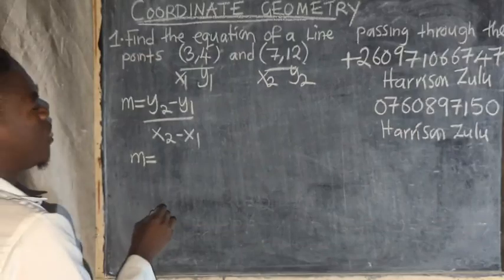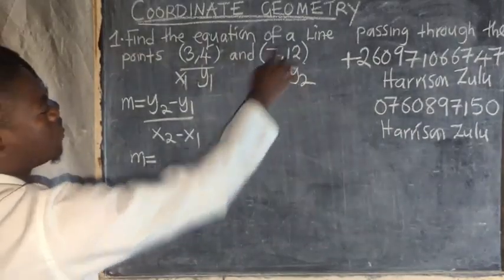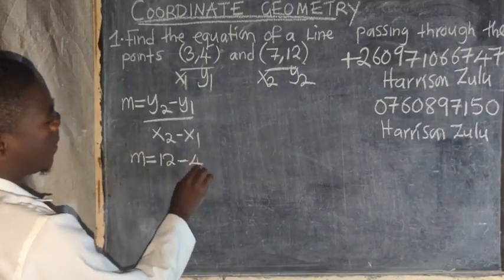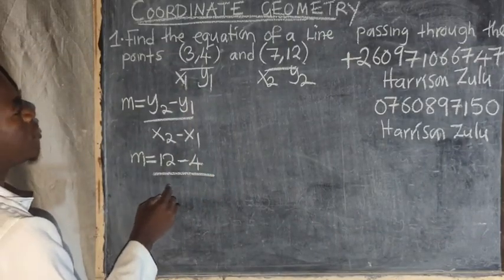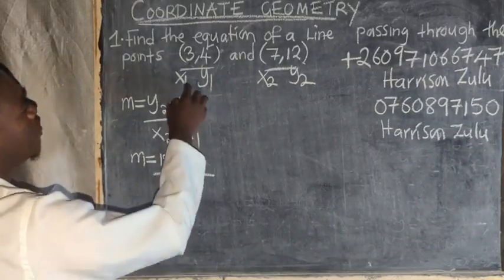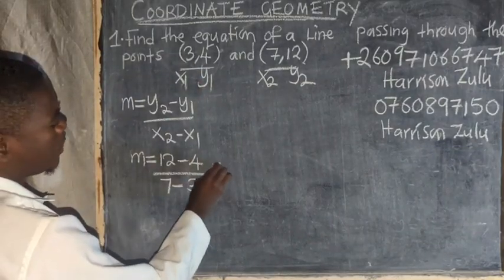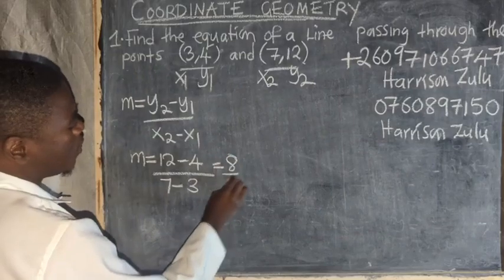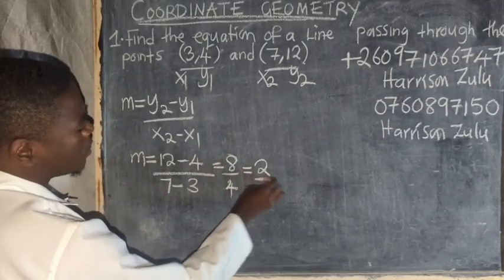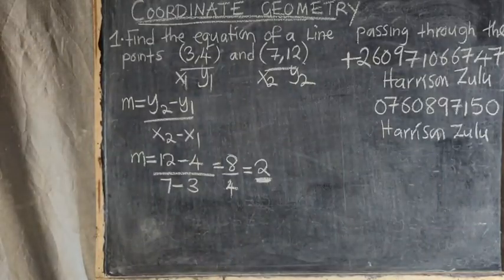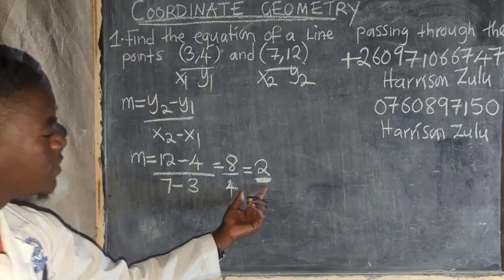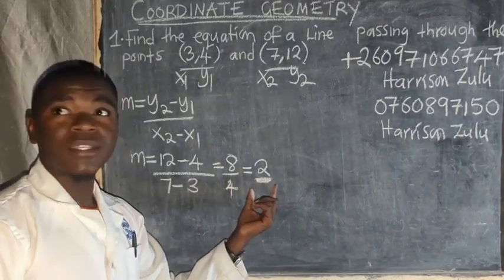Gradient is equal to, what is our y2? y2, that is 12, minus y1, 4, over, what is x2? 7, minus x1, 3. We've got the answer there, 8 over 4, which is now giving us 2. This 2 is the gradient.